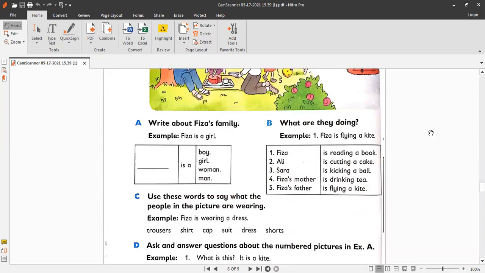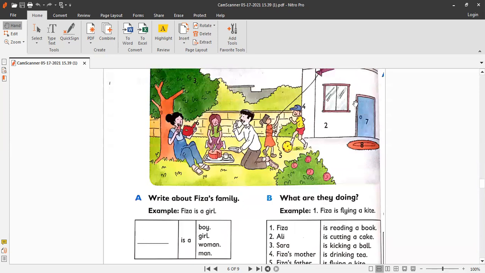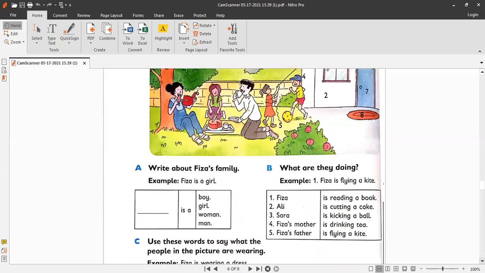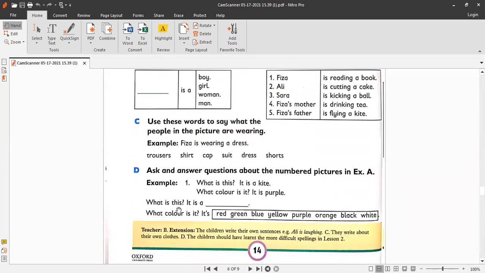Okay. So number 2, look at the object. This is number 2 written on the white wall. So it means the next question would be about the wall. Okay. So your question is, what is this? So right here for number 2, it is a wall. Okay, you have to do this exercise on your English notebook very neatly. So take out your English notebook and write lesson 4, page number 14, unit 2. Okay, unit 2, lesson 4, page 14, and exercise D. And after that you are going to start it.